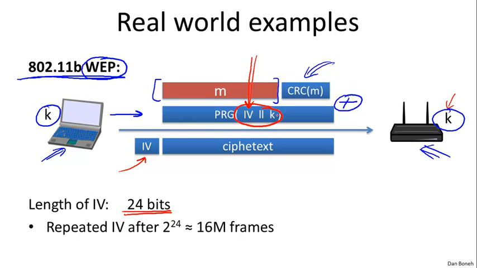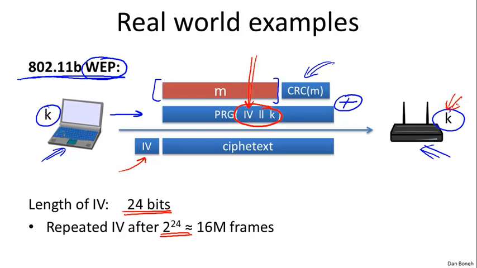Now the problem with this, of course, is that the IV is only 24 bits long, which means there are only 2 to the 24 possible IVs. After 16 million frames are transmitted, essentially the IV has to cycle. And once it cycles, we get a two-time pad. The same IV would be used to encrypt two different messages. The key K never changes. It's a long-term key.